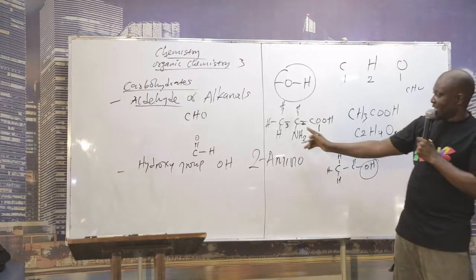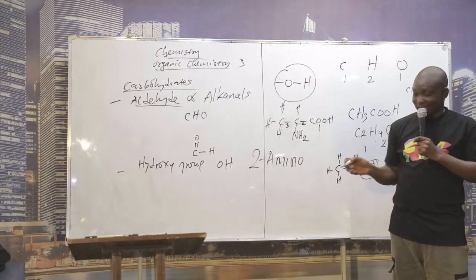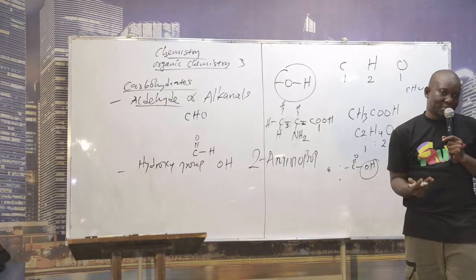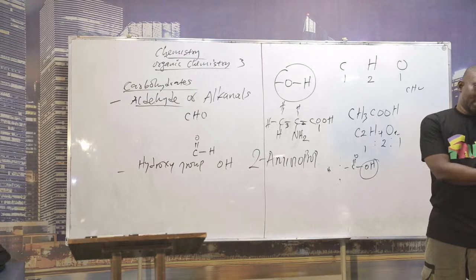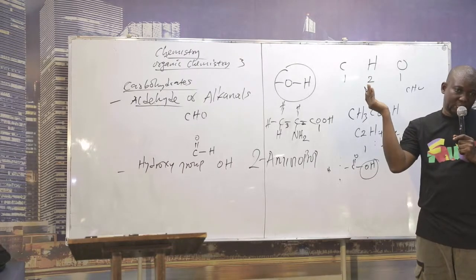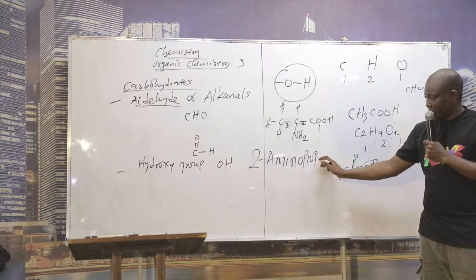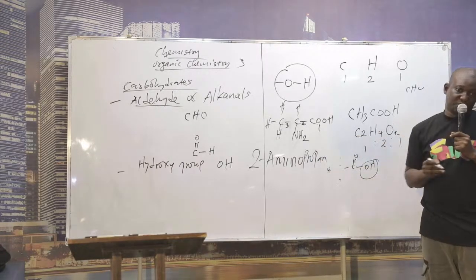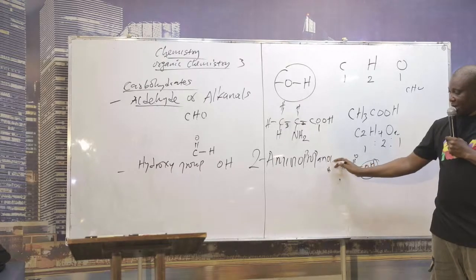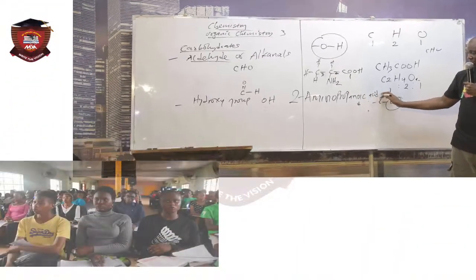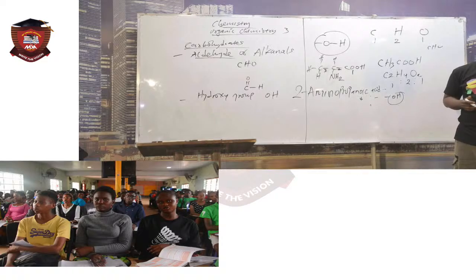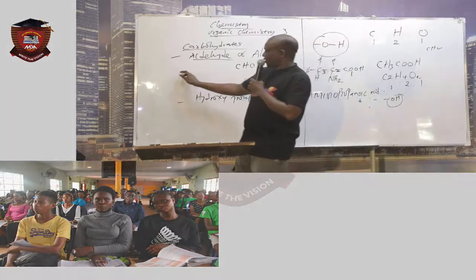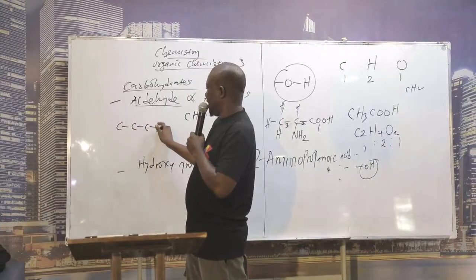How many carbons are there in the long chain here? 3. So 3 is what? Prop. I've always said this: when you see 3 carbons, it is named prop. Are those 3 carbons linked with single bonds? Yes. So what do I put here? An. Then what is the suffix for COOH? OIC. Make sure you end it with what? Acid.